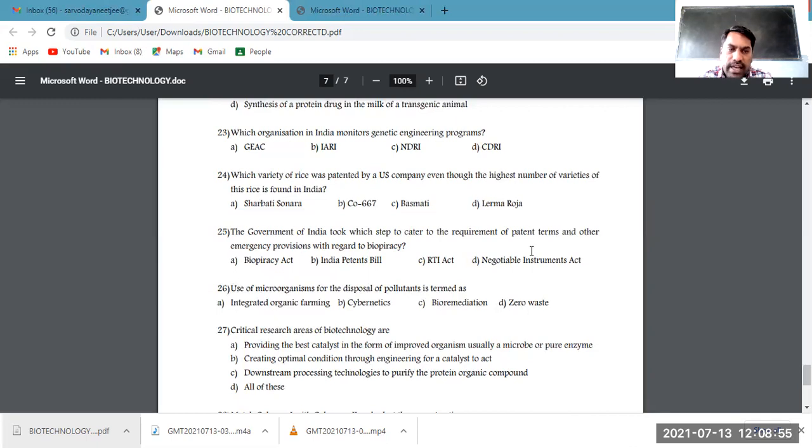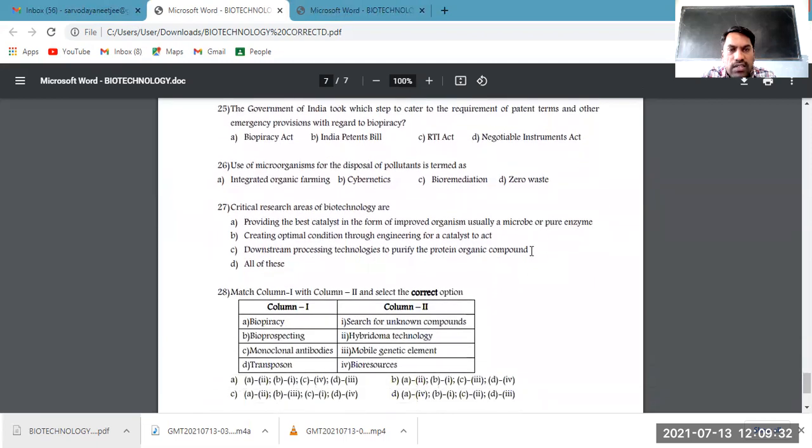The Biopiracy Act is for biopiracy. The Right to Information Act is to get information from the government. The Negotiable Instruments Act is from the British era, still followed, a promise to pay some amount to an investor or a particular person. So these are not required. The Indian Patent Bill is to cater to the requirement of patent terms and other emergency needs of the Indian government.